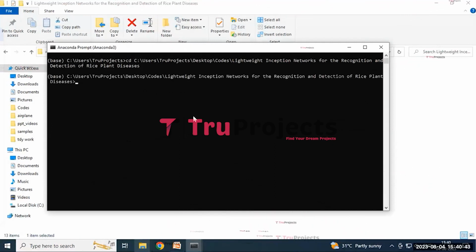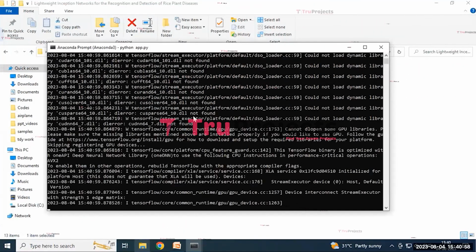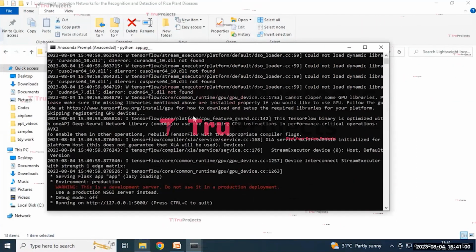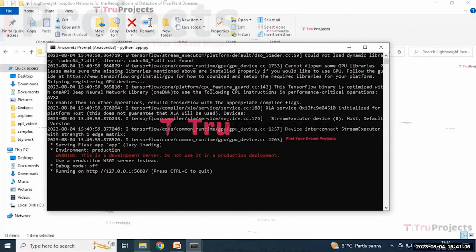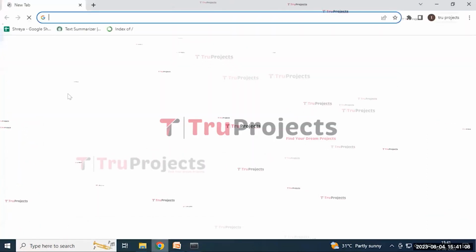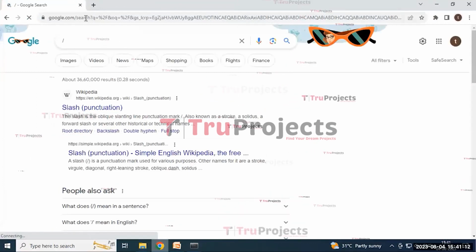And then click on the enter button. Here we need to write the command python space app.py. By using this command, it will execute the Python script and perform the runtime check for any syntax errors or logical issues. And then click on the enter button. After running this app.py file, the Flask framework will host the application locally at the default address like this. We need to copy this link and paste it in any web browser of our choice, and I prefer to use Google Chrome. I'm pasting this link and then click on the enter button.